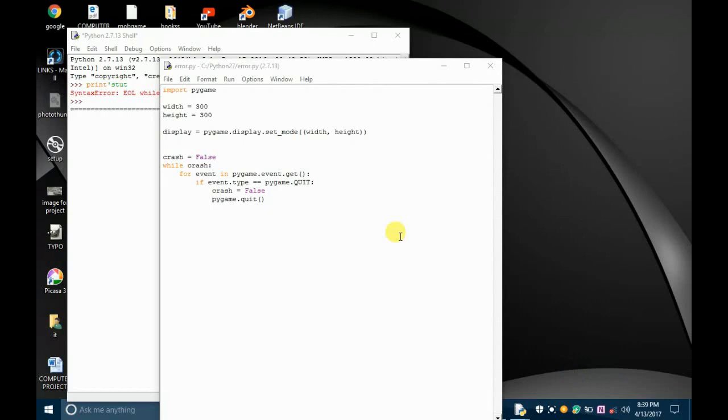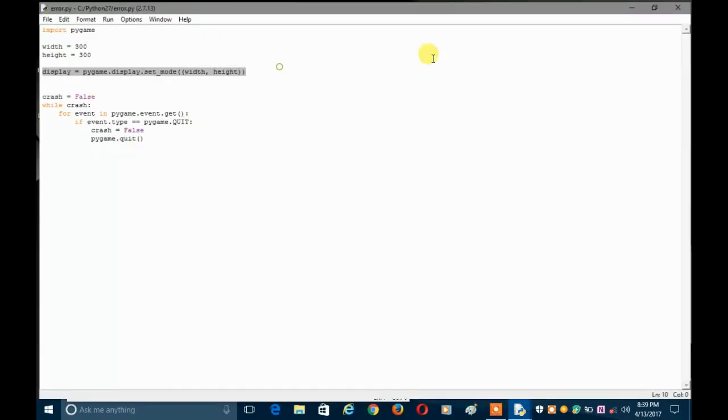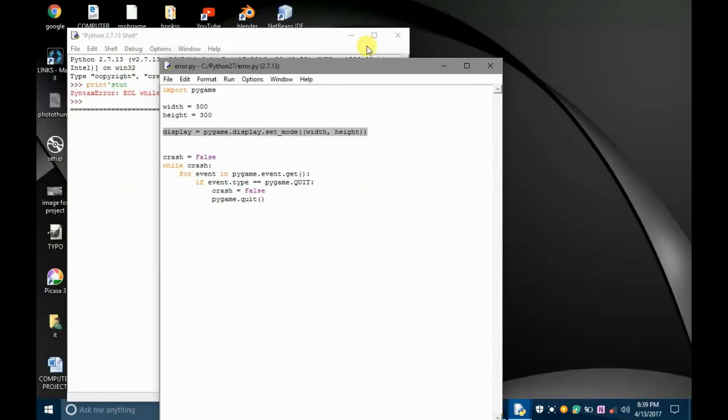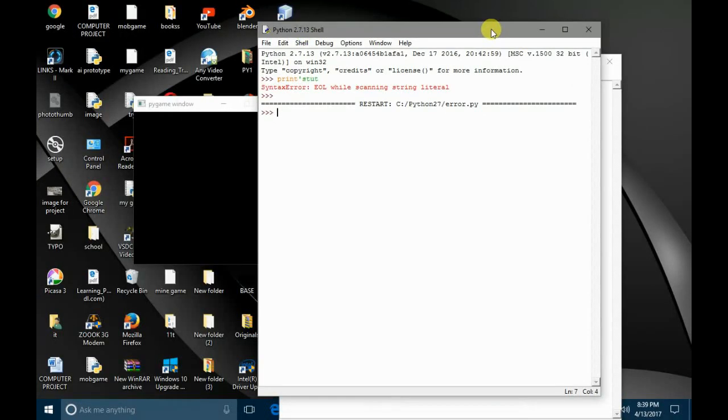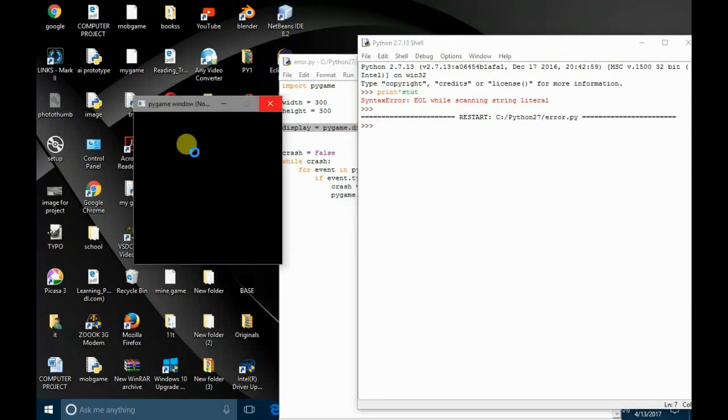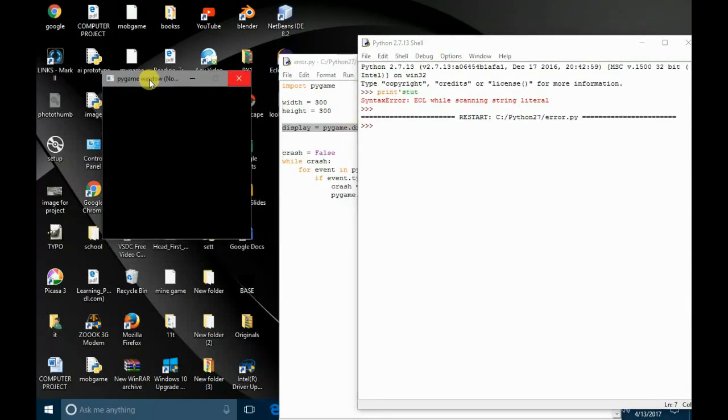Okay, you can see that here it is. Here is our window. Sorry, let me show you where our window is. Okay, so you can see that it is our window, and you can see that pygame window not responding. Actually, no means not responding, since the window size is really small. That's why we are just seeing no word.